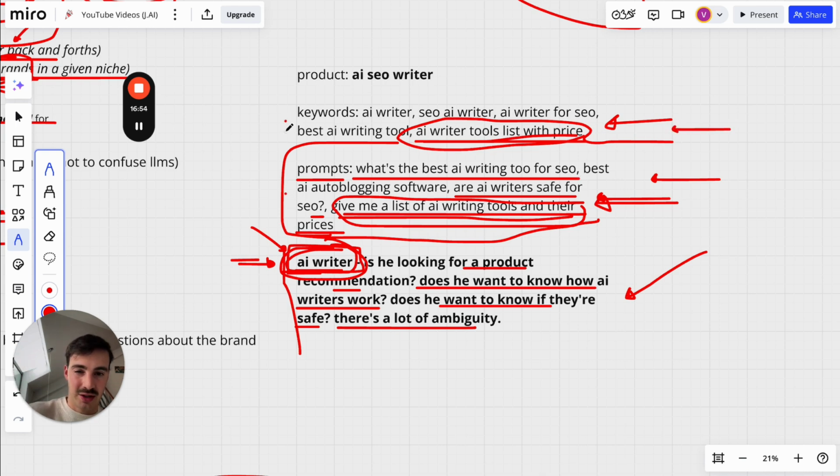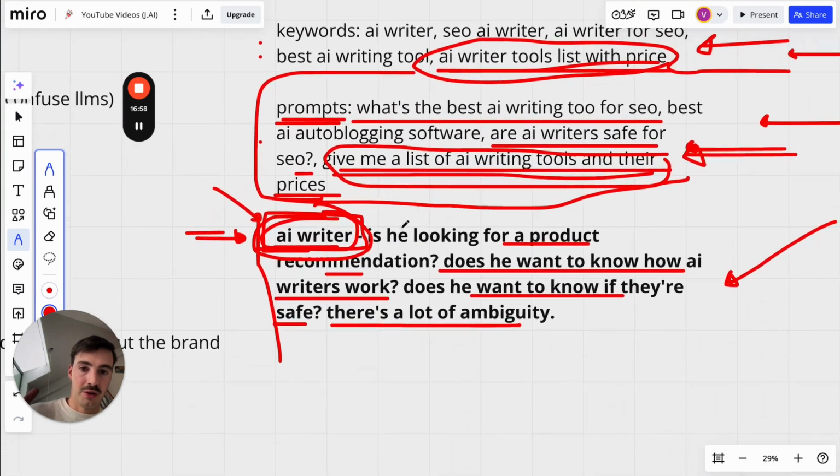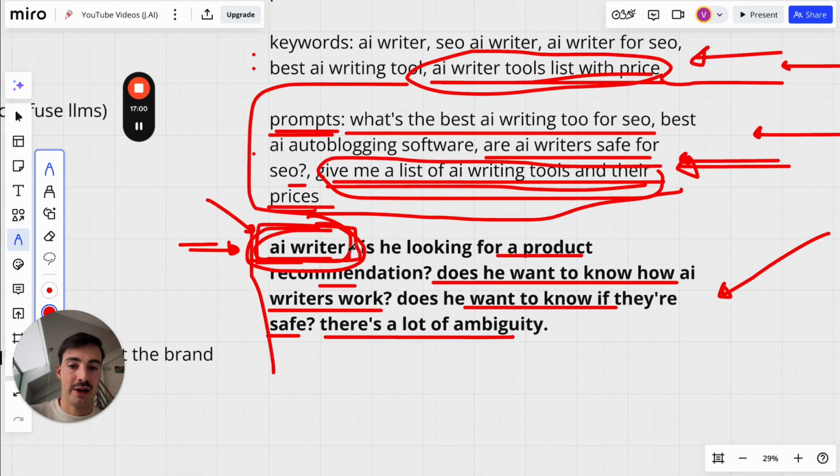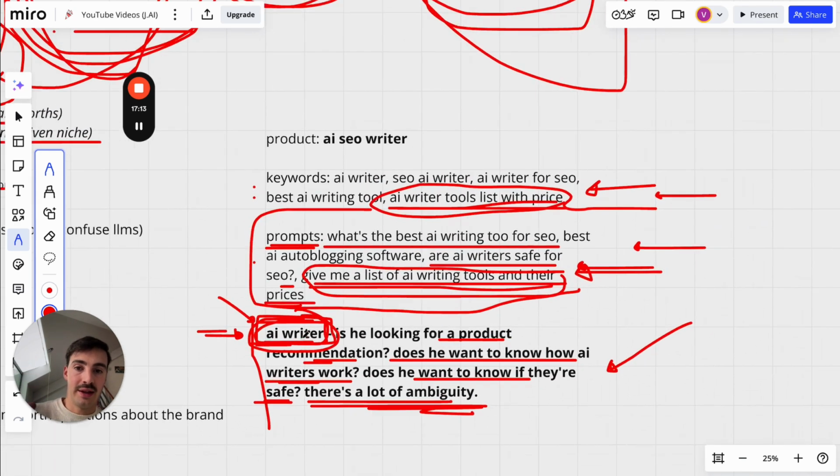Again, they're more or less the same thing. They're essentially long-tail versions of keywords, but I want to call them prompts just to appreciate the difference. Because if they were to do the same thing they do on Google, let's say search for "AI writer," well, there's a lot of ambiguity. The AI doesn't know if they're looking for a product recommendation, how AI writers work, or if they're safe. Google doesn't know that either, so that's why there's a big difference here.